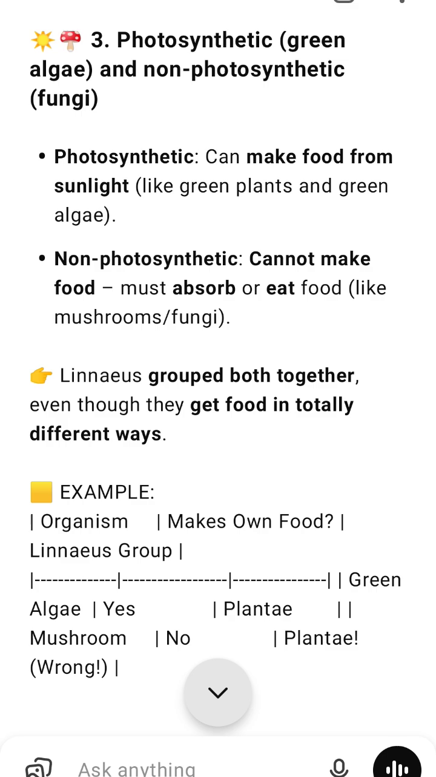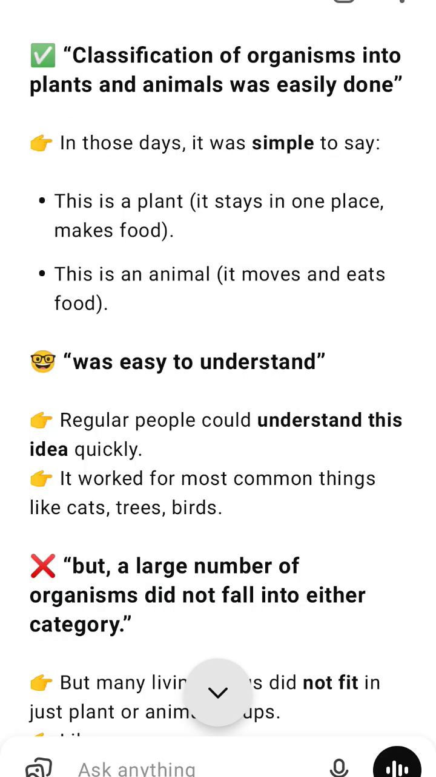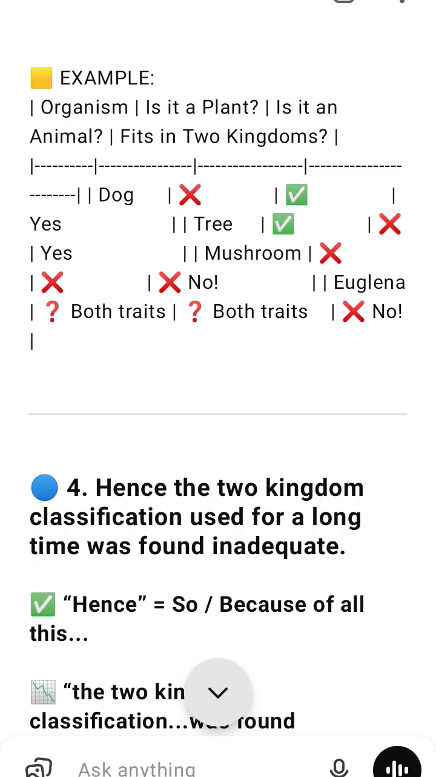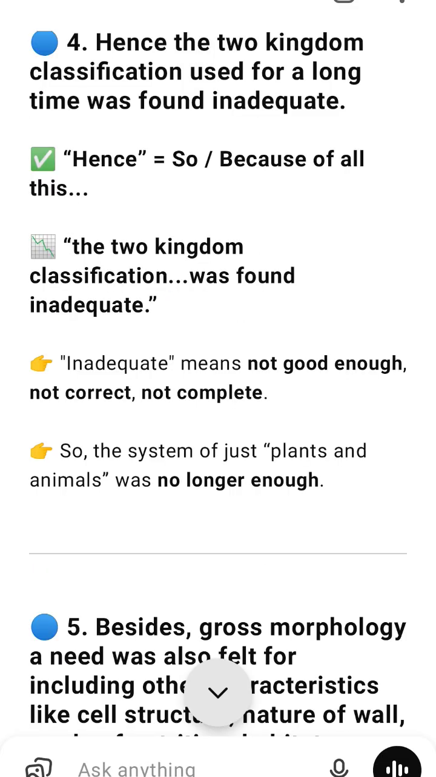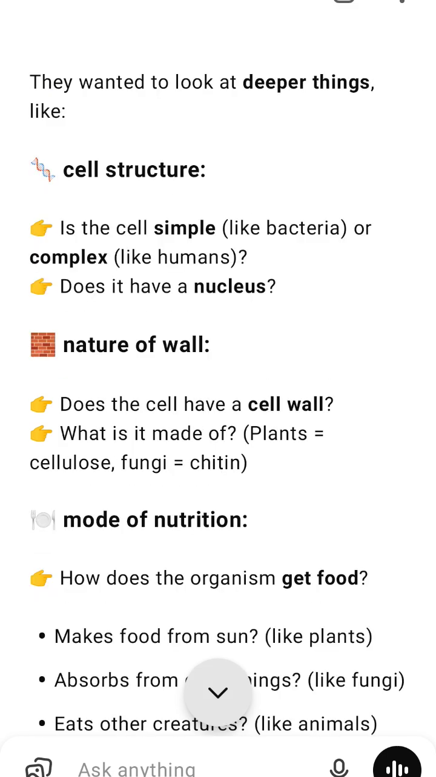The system did not separate eukaryotes, cells with nucleus, and prokaryotes, cells without nucleus. Unicellular, single-celled, and multicellular, many-celled organisms. Photosynthetic, make their own food, like algae, and non-photosynthetic, like fungi. It was like putting very different things in the same box, which caused confusion. Panel 3. Many organisms didn't fit. Some living things didn't clearly belong in plant or animal kingdoms. For example, bacteria, euglena or mushrooms didn't fit well in either category.